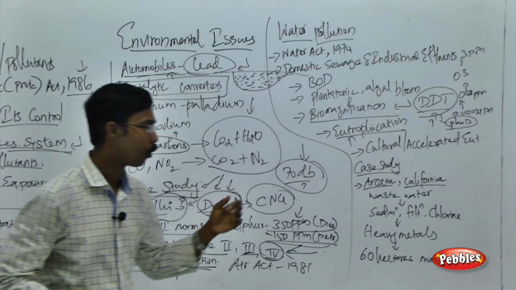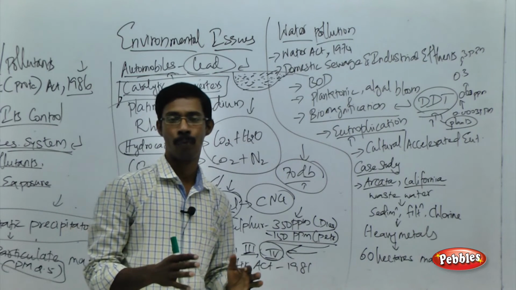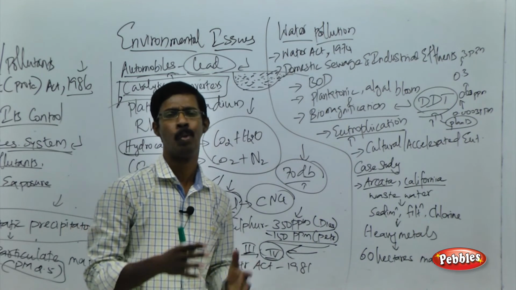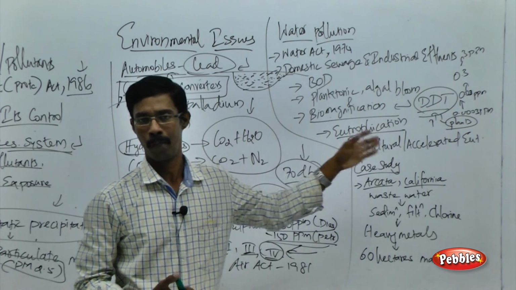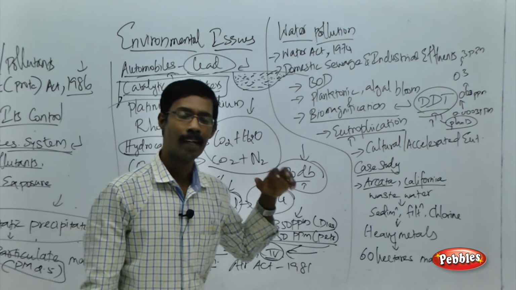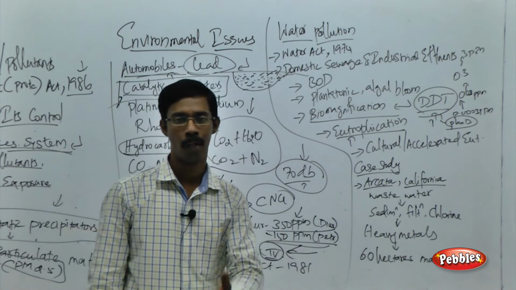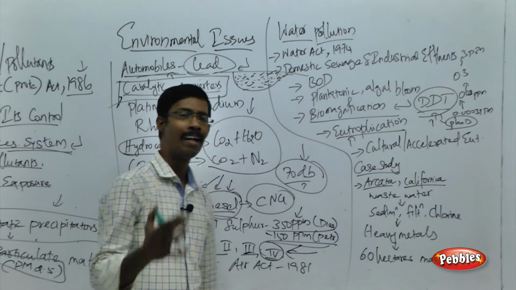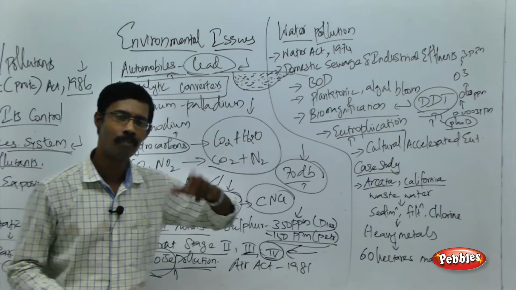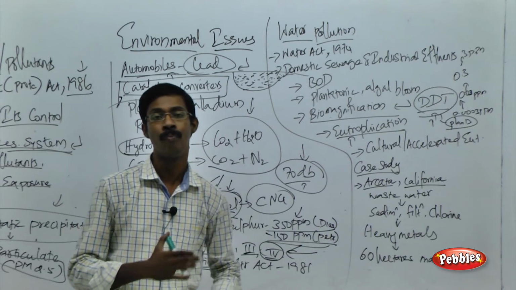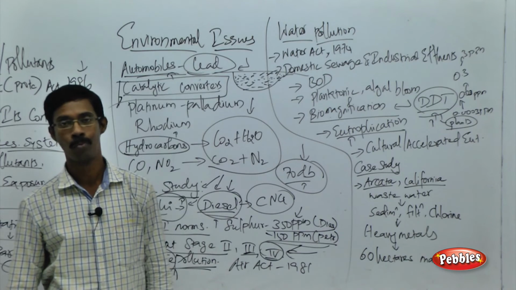What do you mean by cultural or accelerated eutrophication? Because of human activities, we are releasing a huge amount of domestic waste into the water bodies, which will run into the natural water bodies. As I told you, domestic sewage contains a huge amount of organic molecules or organic waste, and the presence of these will selectively promote the growth of a specific group of organisms, leading to the disappearance of the remaining groups in that place.